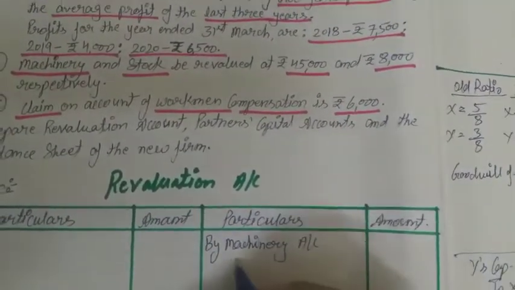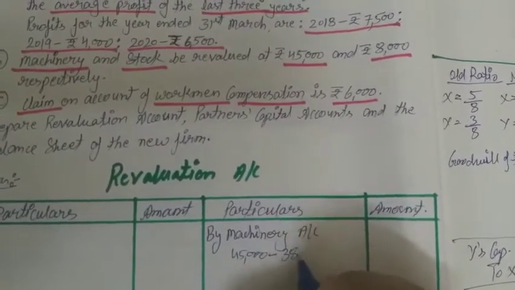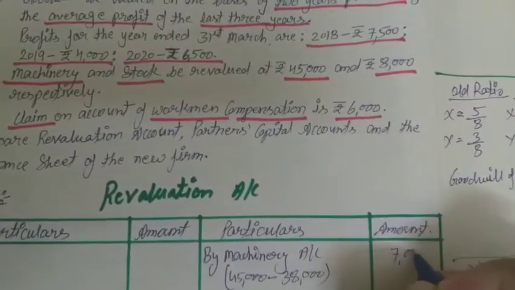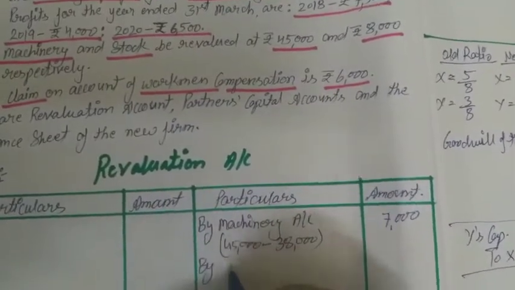Machinery account: 45,000 minus 38,000, so 7,000 will be on the credit side. Similarly, by stock,